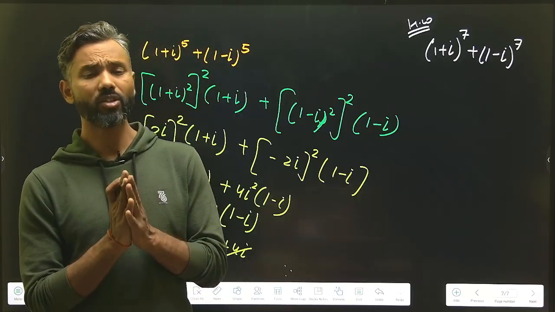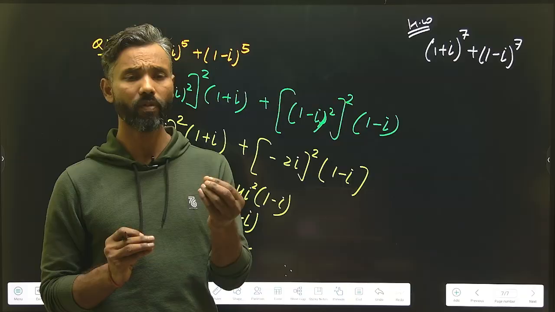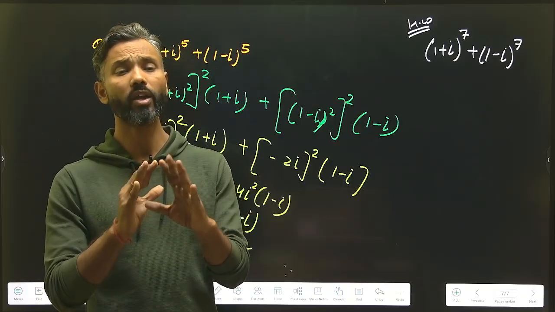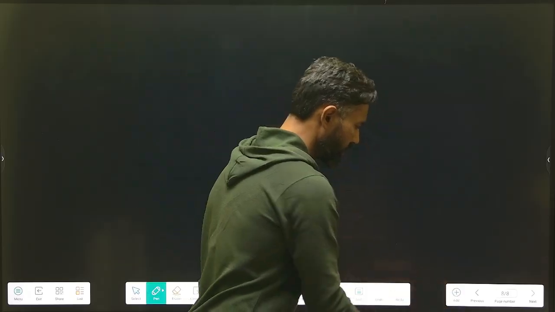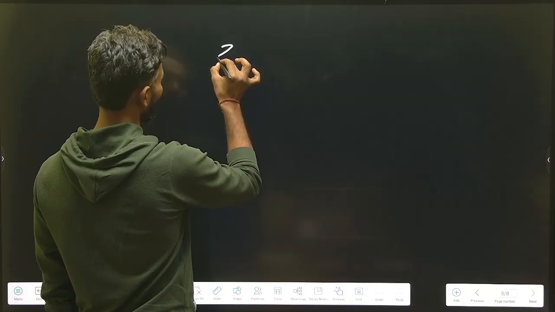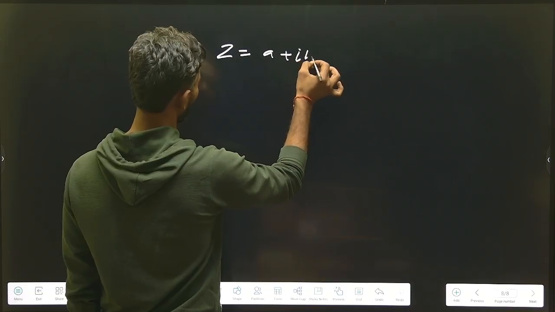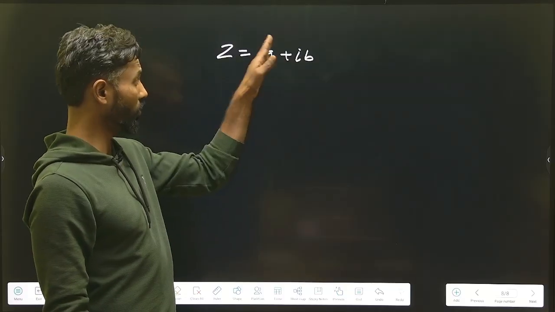So far we were discussing the imaginary term, that is, the imaginary value iota. Now we will start discussing the entire complex number. As in the beginning we discussed what a complex number is: a complex number is nothing but a combination of a real and an imaginary number. Always remember that a complex number is denoted by z. So I'm saying that z is equal to a plus iota b. You are seeing two terms here. One is before the plus, that is a.